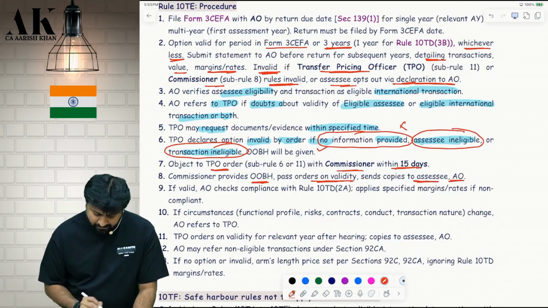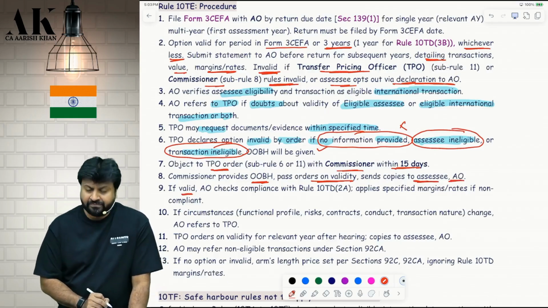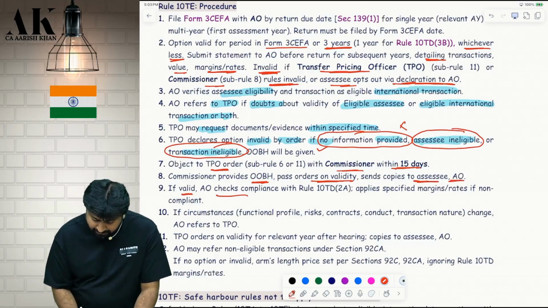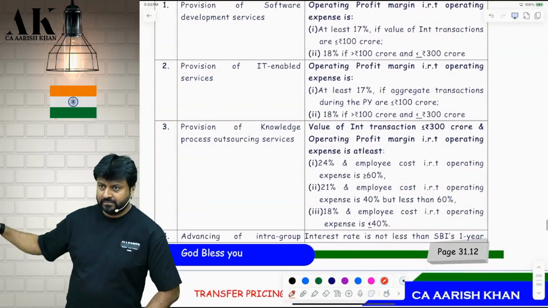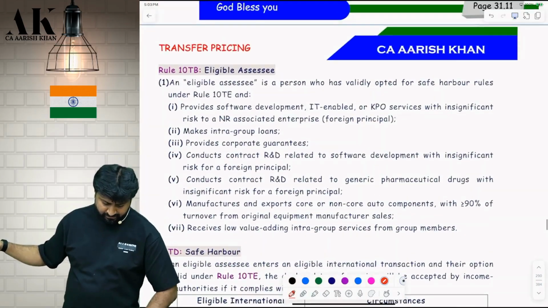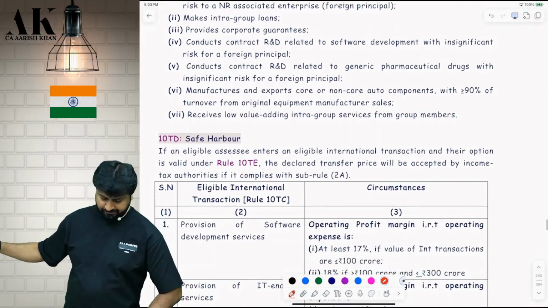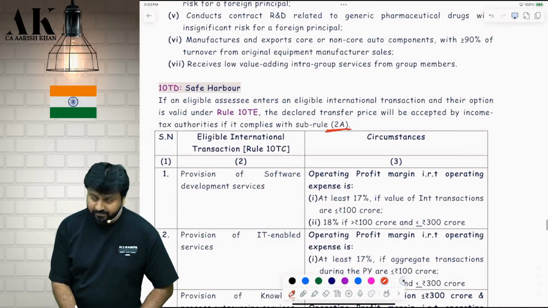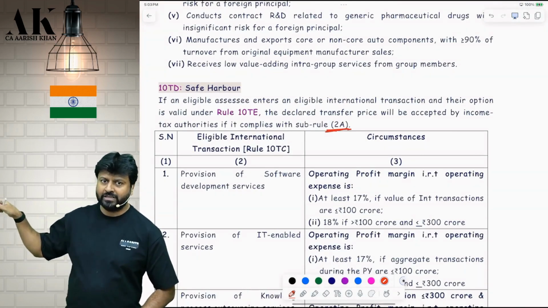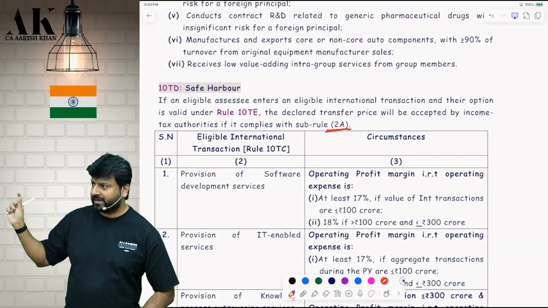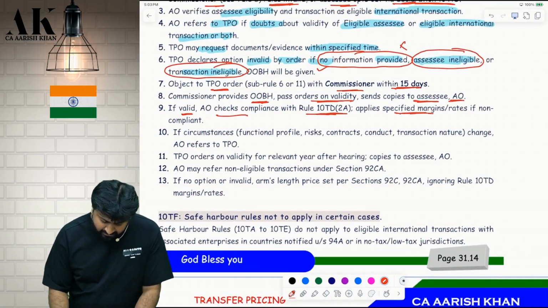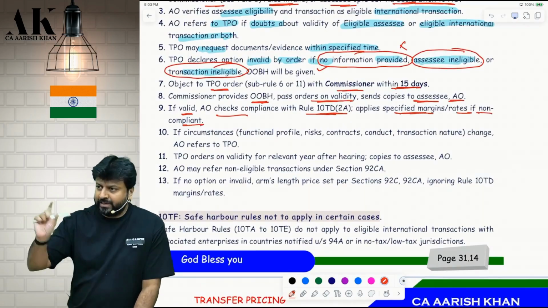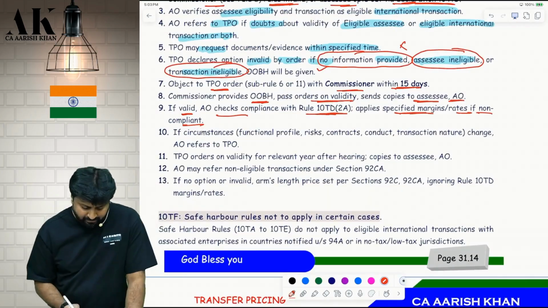Assessee and the AO. If valid, the AO checks compliance with Rule 10TD, sub Rule 2A. This is Rule 10TD, sub Rule 2A. Okay. This is 10TD. You can check the heading also. Is it clear? Sub Rule 2A. Is it clear? He will check the compliance with this, whether it is within the margin or not, etc. Shall I go ahead? Apply specified margin rates. If non-compliant, he will apply the specified margin and he will give you the safe harbor.